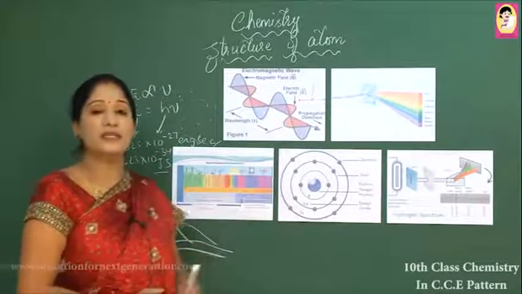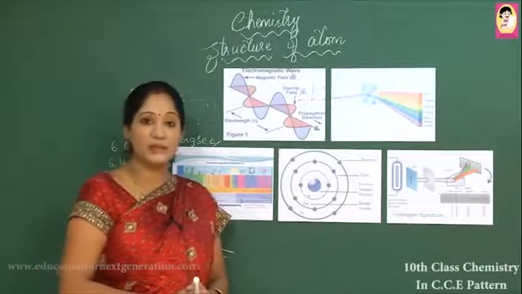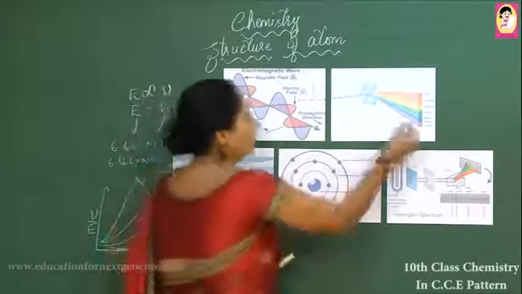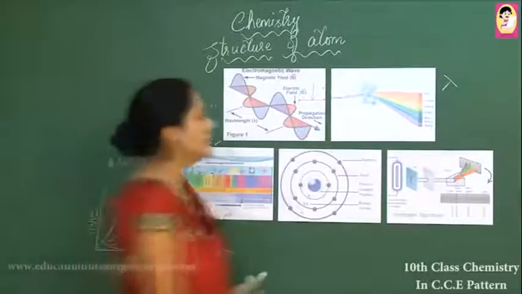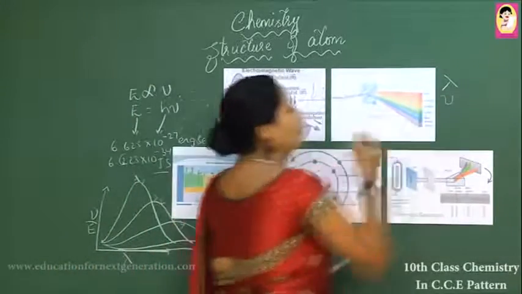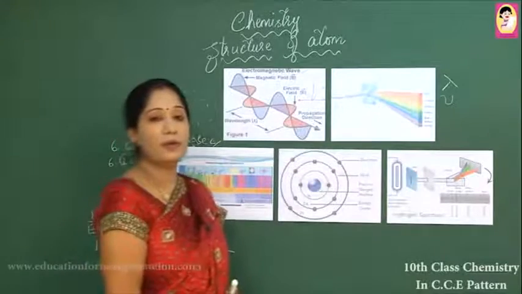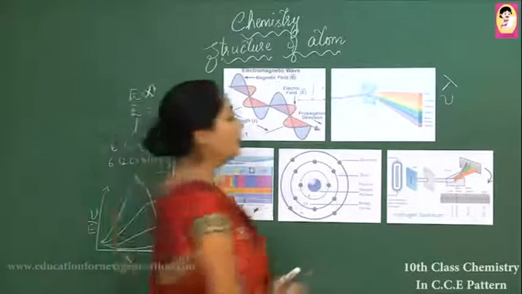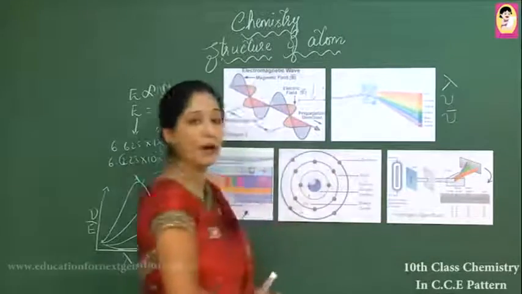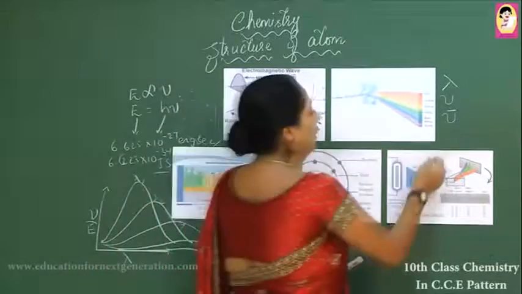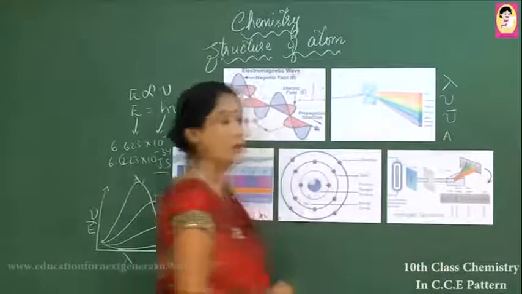A wave possesses various characteristic properties. One is the wavelength, denoted by the symbol lambda. The second is frequency, denoted by the symbol nu. Third is wave number, denoted by the symbol nu bar, and then amplitude.